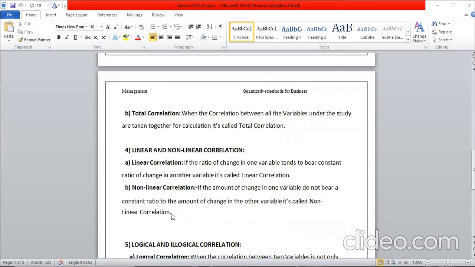If one of the series is increasing in the ratio 1:2, and the other series is increasing as 10:20, 15:30, and in that way it goes on, then it is called a non-linear ratio.